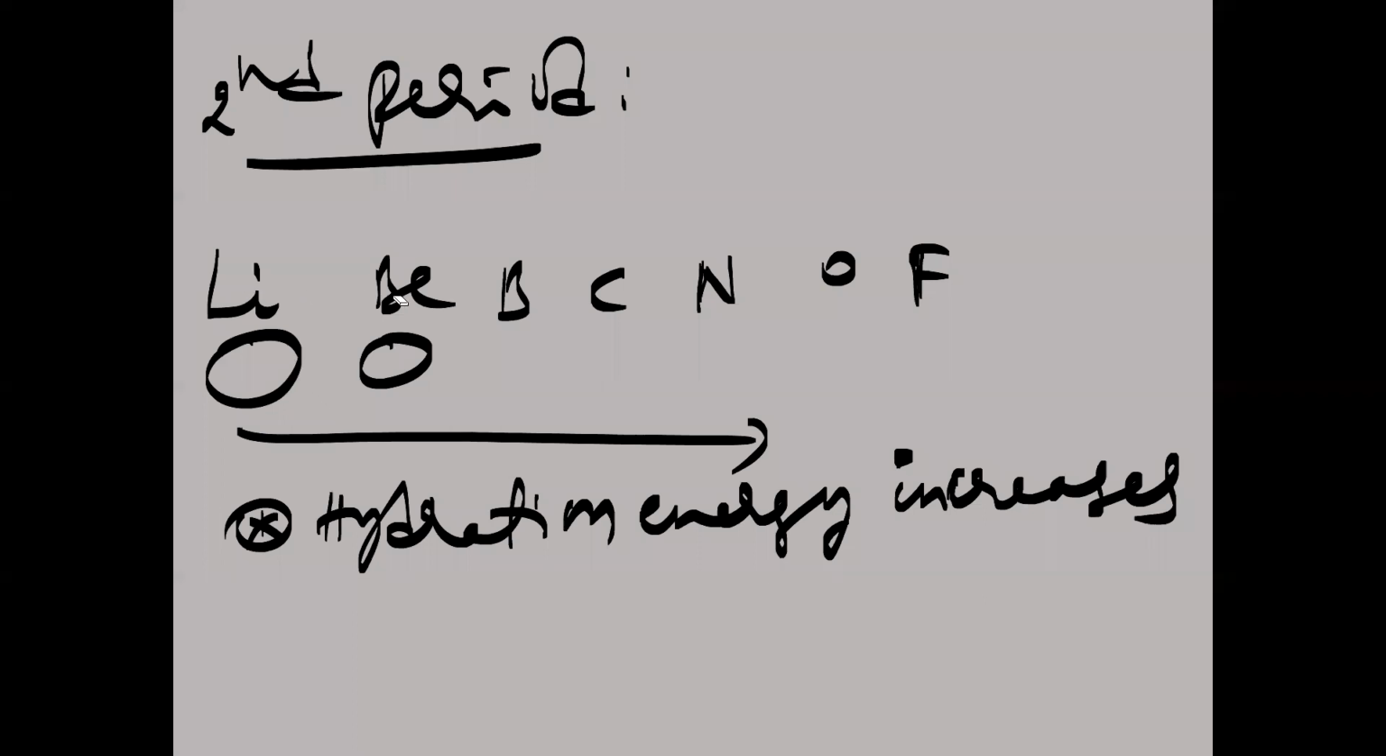If you take lithium ion, beryllium ion, or lithium atom and beryllium atom, whether you take atom or ion, what happens from left to right? Size will decrease. Whenever size is less, hydration energy will be greater. So hydration energy is inversely proportional to size. When size is greater, hydration energy will be lesser. When size is lesser, hydration energy will be greater. So as the size is decreasing from left to right in the period, the hydration energy is increasing. Is the concept clear? So hydration energy is inversely proportional to size.